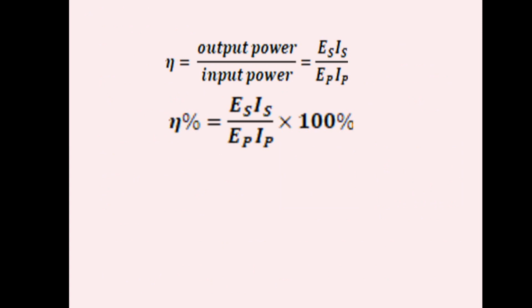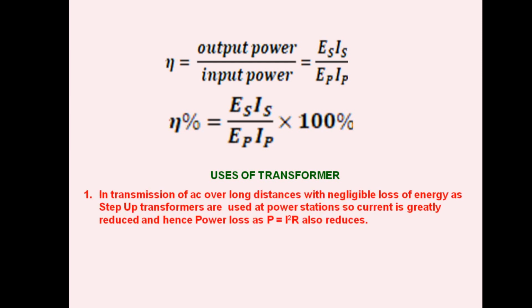So coming to the uses of transformer, we have certain uses. The most important use is in transmission of AC over long distances with negligible loss of energy, as step-up transformers are used at the power stations where the electric energy is produced, and hence at the power stations using a step-up transformer, current is greatly reduced by increasing the voltage, and hence line power loss in the form of I square R is reduced. Then another one is in the form of induction furnace and in voltage regulators.